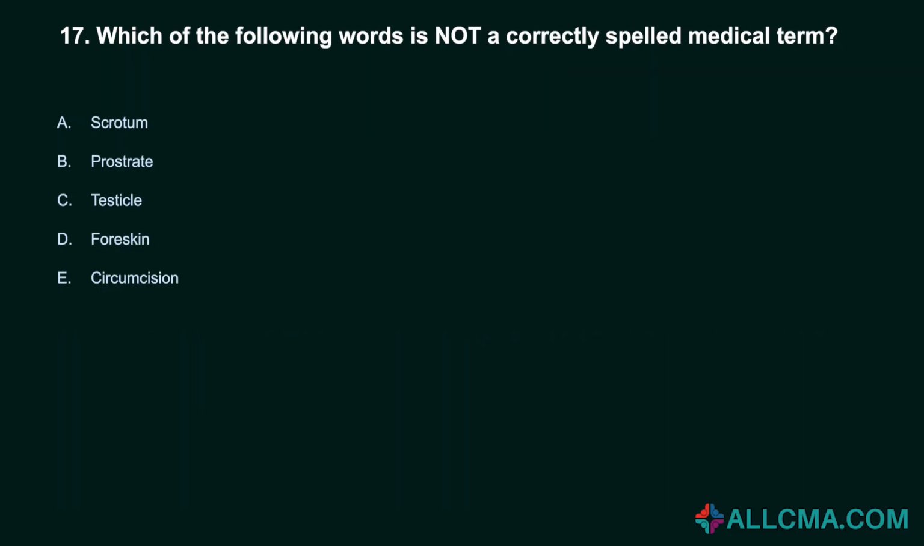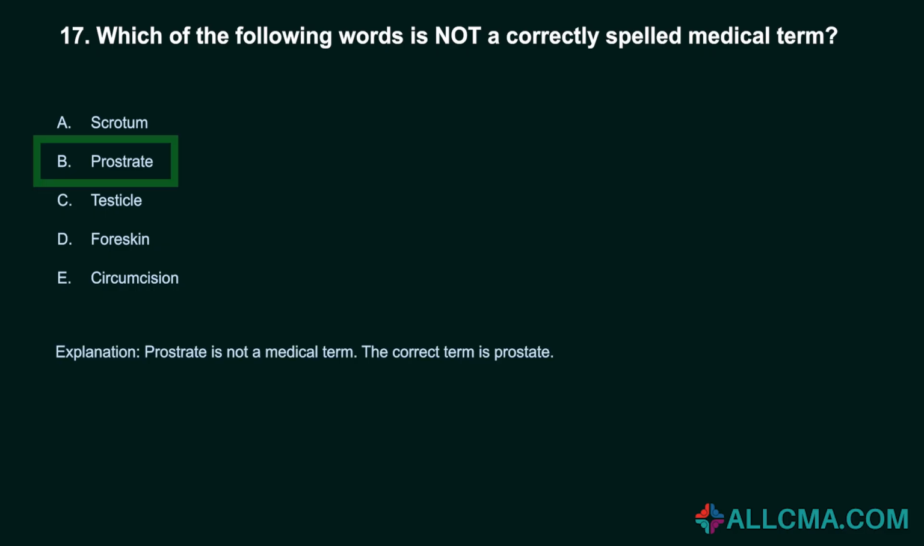17. Which of the following words is not a correctly spelled medical term? A. Scrotum. B. Prostrate. C. Testicle. D. Foreskin. E. Circumcision. Correct answer, B. Prostrate. Prostrate is not a medical term. The correct term is prostate.